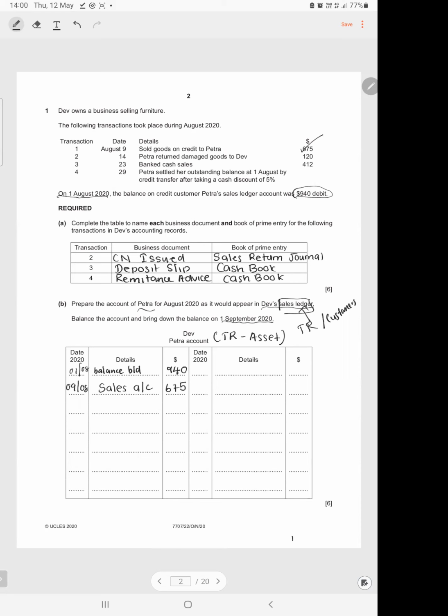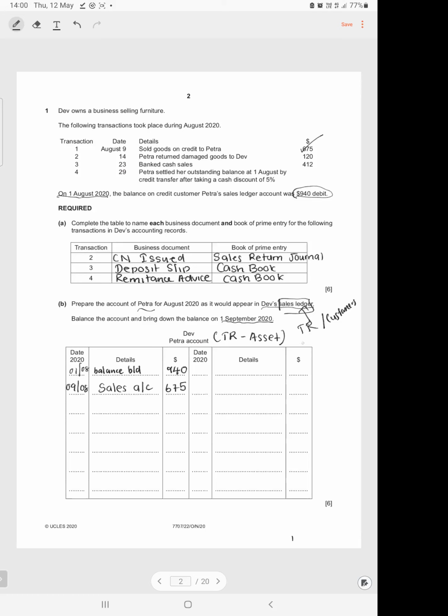Next, Petra returned damaged goods to Dave of 120. So a sales return. The objective of a sales return is to decrease income, and also at the same time, because a customer returned items, they are not going to pay us for those items returned, which means the amount that the customer owes us decreases. And since the amount that the customer owes us is represented through Petra's account, this trade receivable account, the asset decreases and sales return decreases income. The double entry to decrease an income is a debit entry, whereas the double entry to decrease an asset is a credit entry.